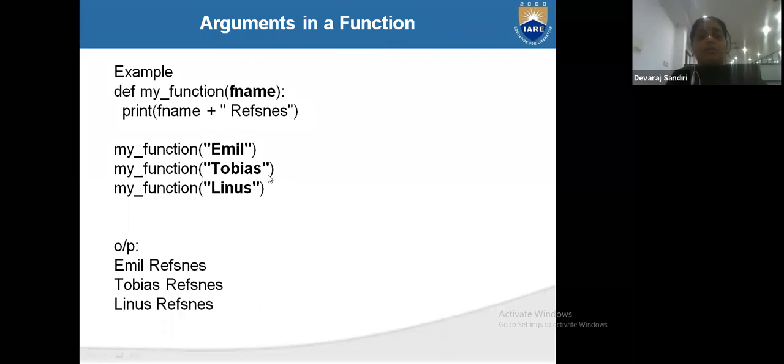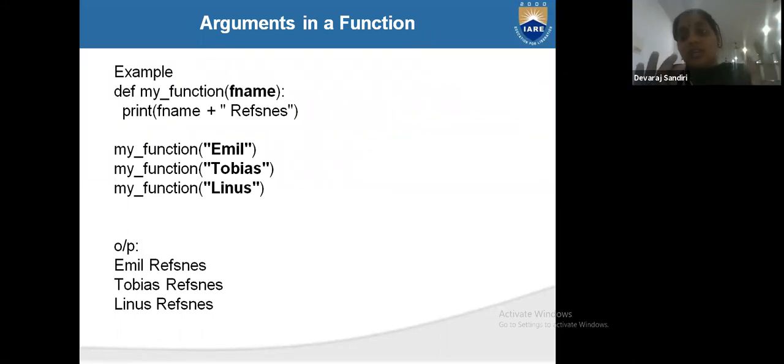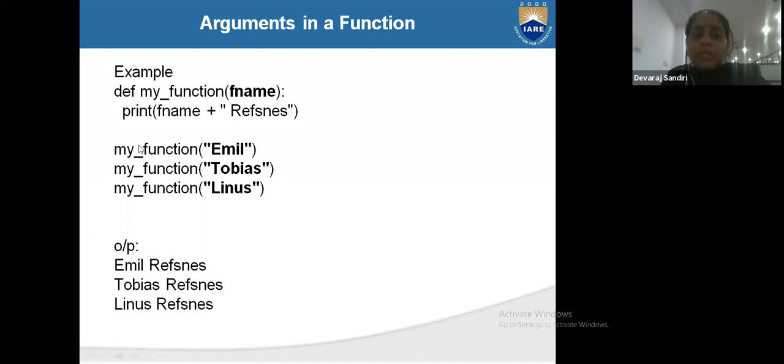Now my_function("Tobias") plus references will print Tobias references. my_function("Linus") plus references will print Linus references. This means these three programs run using only one user-defined function defined with def. That is the main importance of arguments in functions. We are using the three values we gave: my_function(email), my_function(Tobias), my_function(Linus). So here email will get references added. We are concatenating the two strings in one program, using one function three times, and we are getting all the outputs.